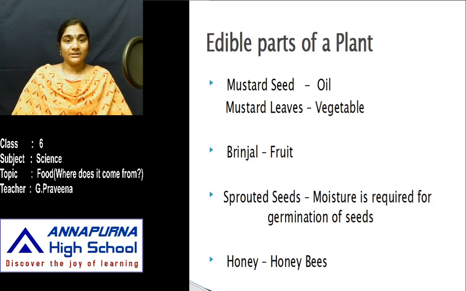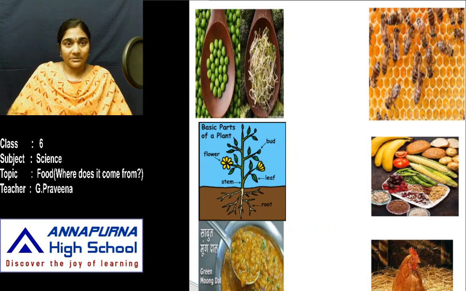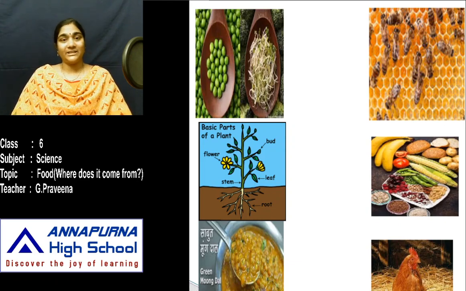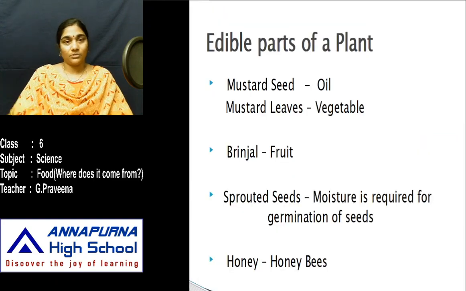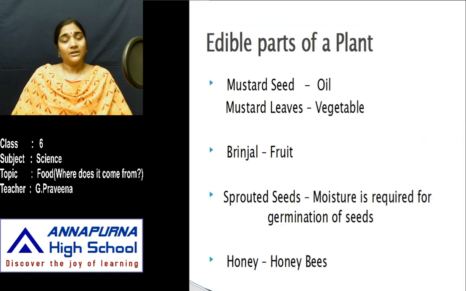And children, have you heard about the word sprouted seeds? Yes. Here in the picture you can see these sprouted seeds. The seeds such as moong are soaked overnight. You have to drain the water the next day and tie them in a wet cloth. On the next day you can see some thread-like structures coming out of these seeds. That is, the seed is germinating there. So we call them sprouts. It is a grain and we get that from a plant source.